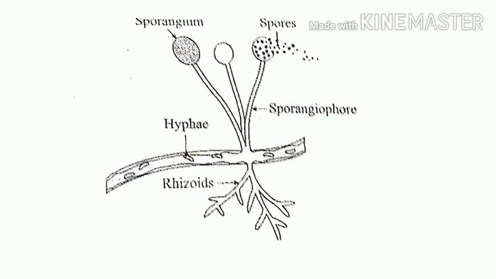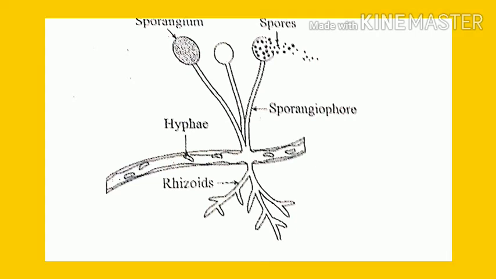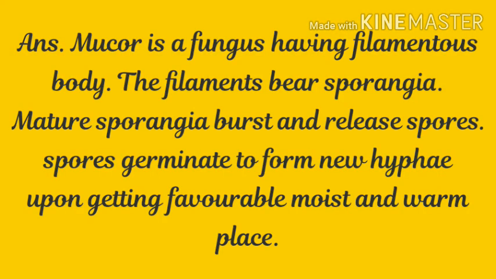Let's write the answer of this question in your worksheet. Answer. Mucor is a fungus having a filamentous body. The filaments bear sporangia. Mature sporangia burst and release spores. Spores germinate to form new hyphae upon getting a favorable moist and warm place.